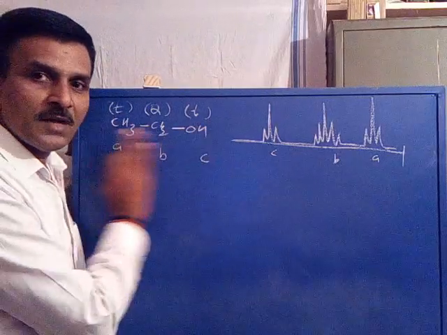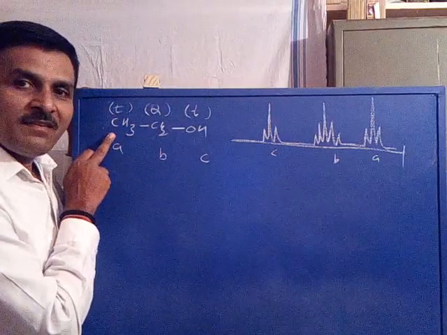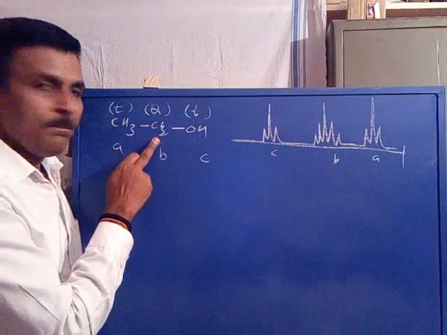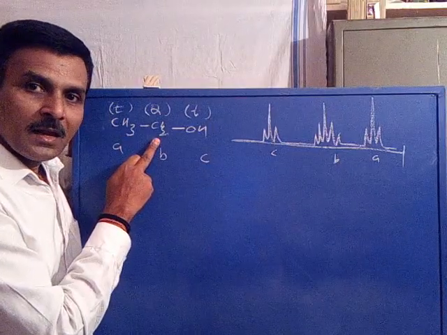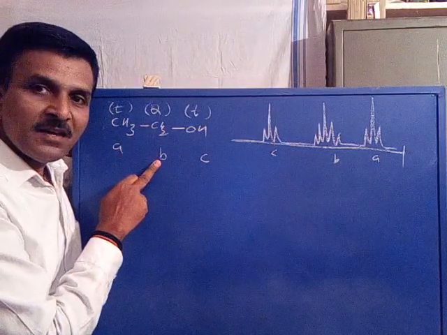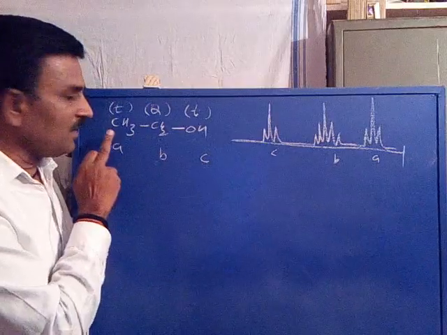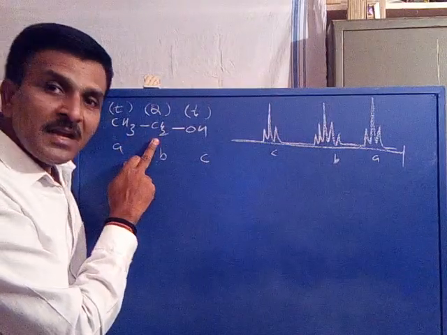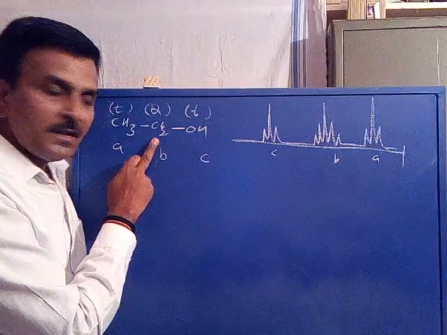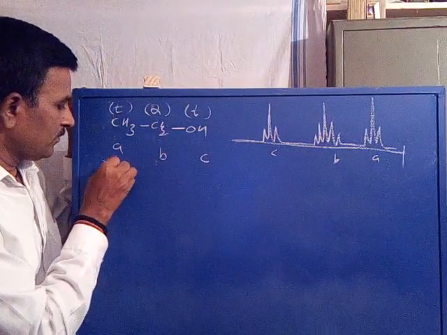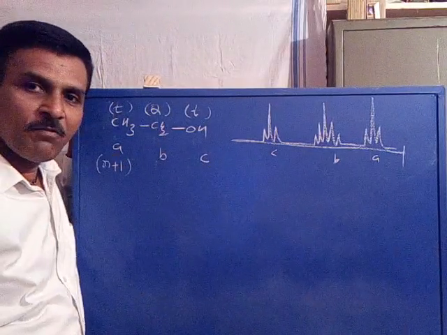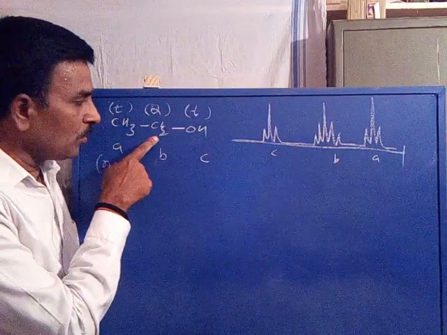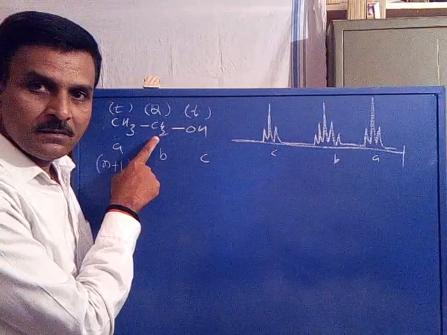Now coming to application. A set of proton is coupled with B set of proton only. The two protons in the B set are equivalent. So this is a set of proton coupled with only one equivalent set.